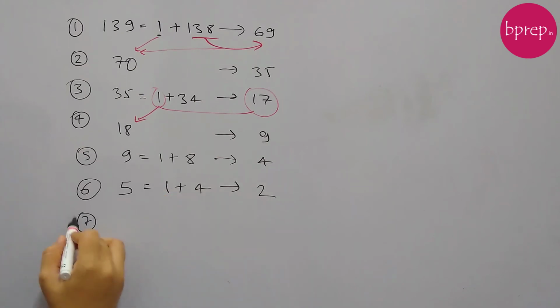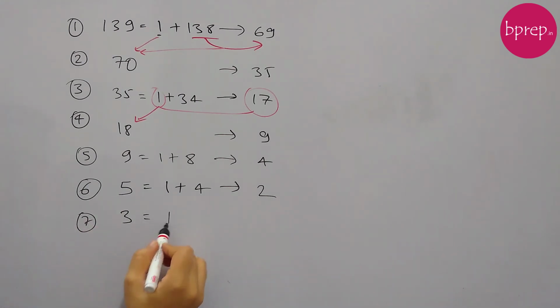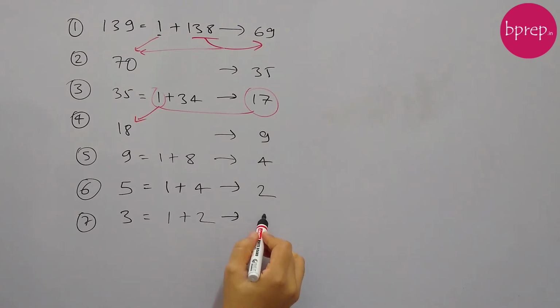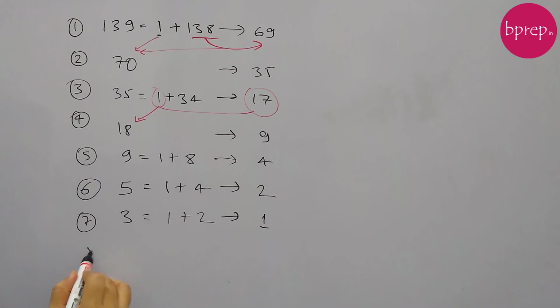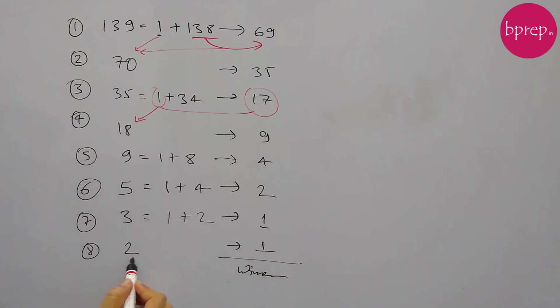So in the 7th round we have a total of 3 players, 2 and 1. Again, 3 players, this being an odd number, one guy will directly advance to the next round and 2 guys will play the match. So these two guys will play just one match, and from here we'll get one winner. So in the 8th round, which should be the final round, we have one guy who directly got advanced and one guy who is the winner from the one match. So in total we have 2 guys, two guys will just play one match, and after this we'll get the winner because only two guys are playing the match. So this is the final game.